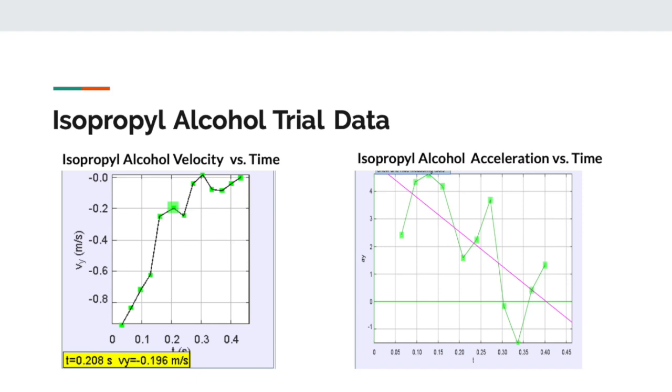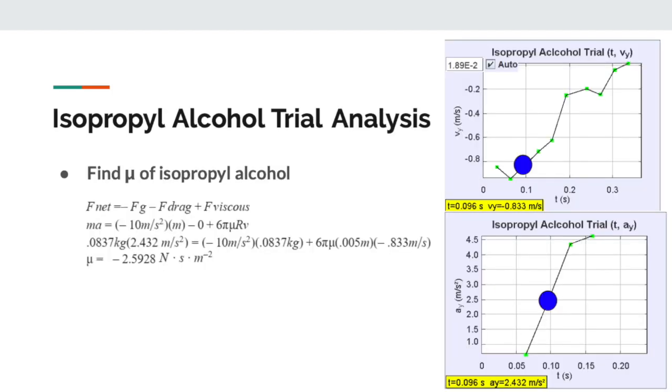Here you can see the isopropyl alcohol velocity versus time graph and the acceleration versus time graph. The same math was used to find the viscous constant of isopropyl alcohol as was for water, and we found it to be negative 2.5929 Newton seconds per meter squared. As shown by the blue dot, corresponding accelerations and velocities were used for these calculations as the ball was not able to reach its terminal velocity during these trials.